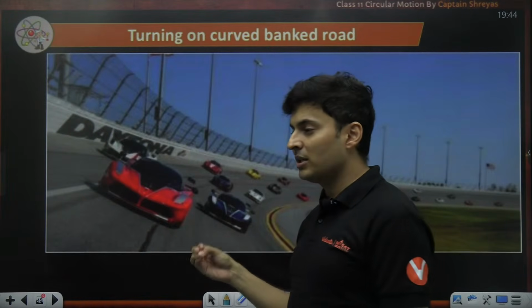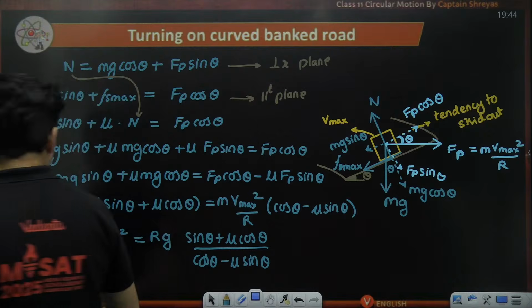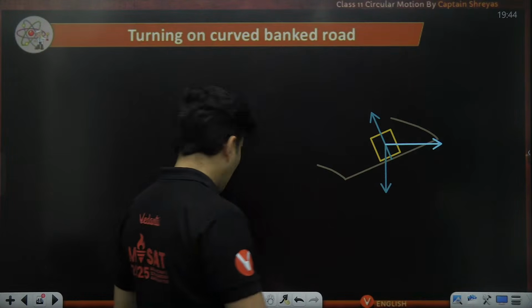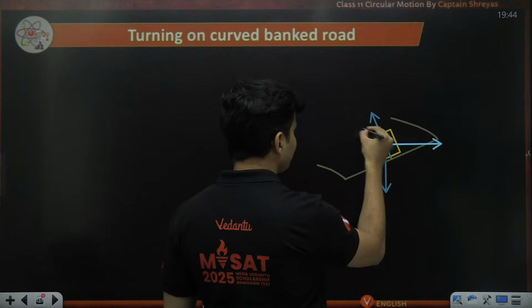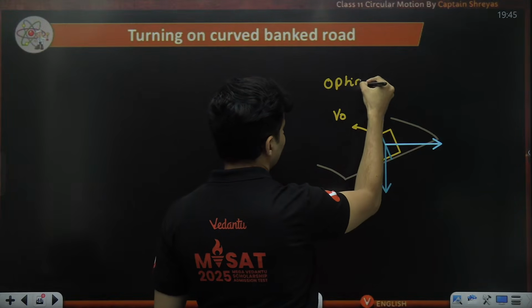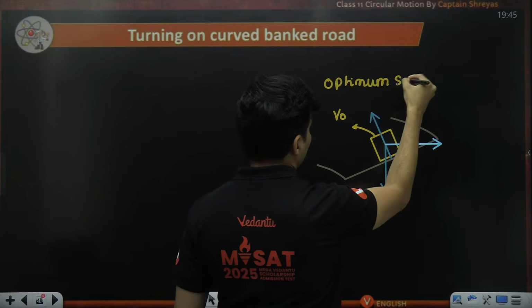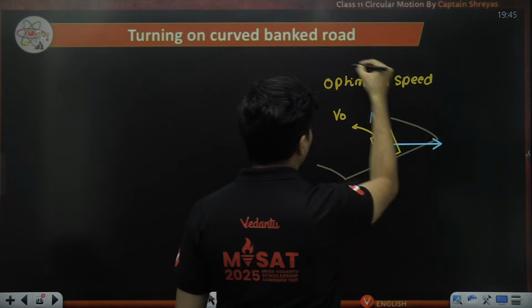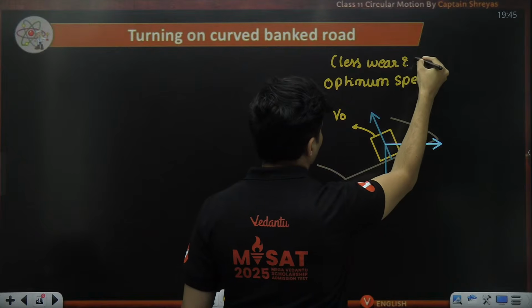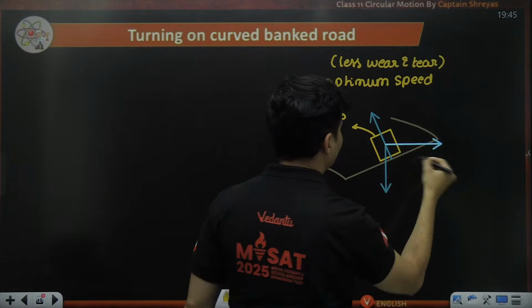You want the friction to be as little as possible. So what you do is you try to drive the vehicle at an optimum speed, so that there is very little wear and tear of the vehicle.